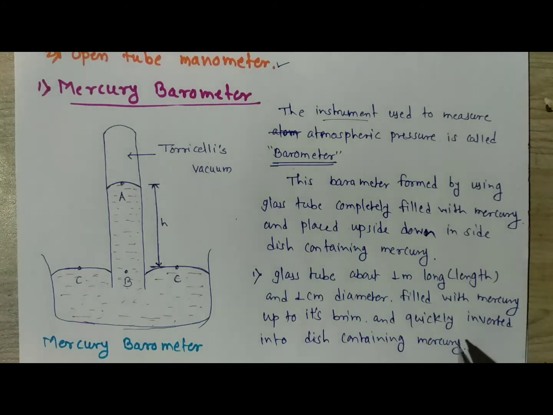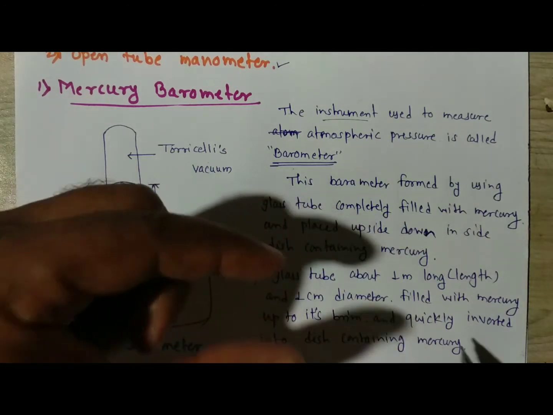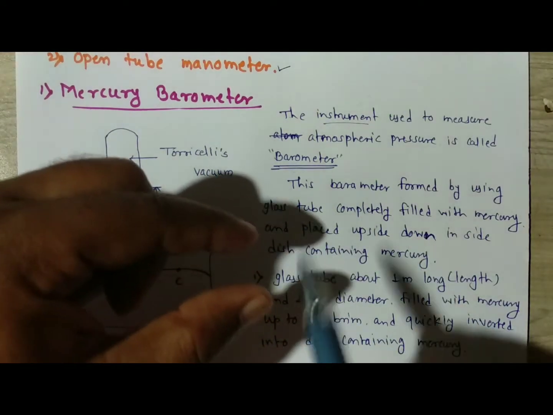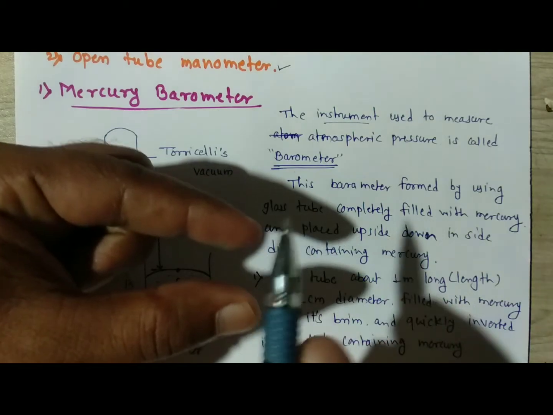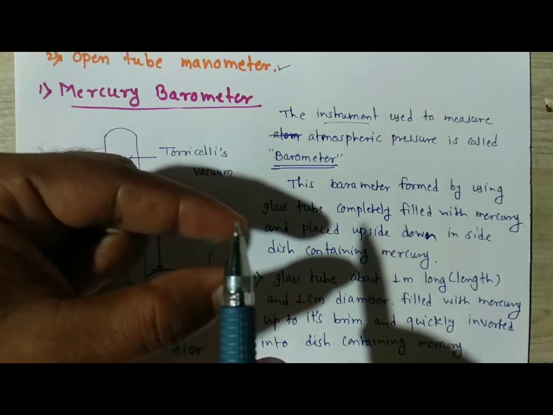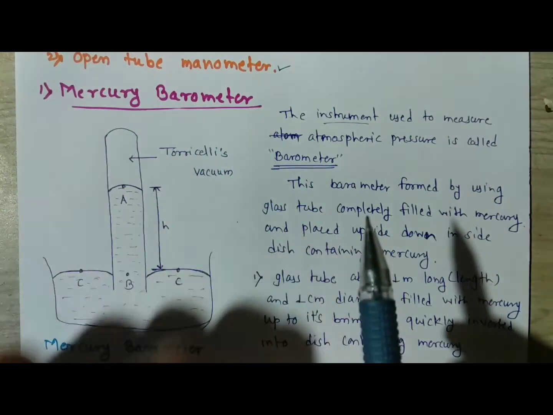What happens at that time? We take a tube, fill the mercury up to its brim, that means at the opening, and quickly invert it inside the dish.